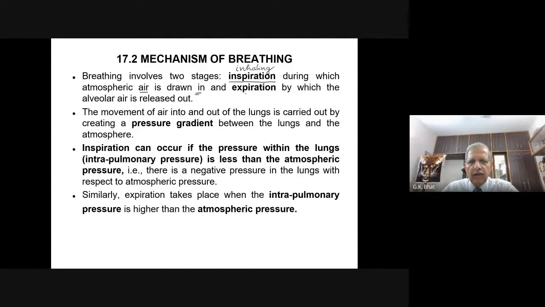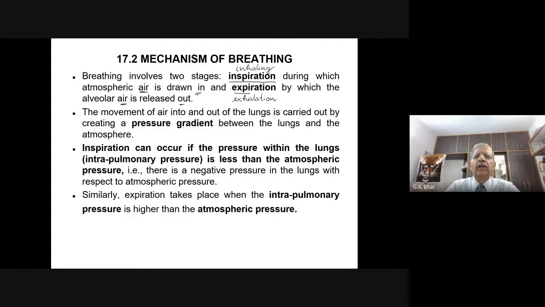Expiration is also known as exhalation or exhaling, by which alveolar air is released out. So atmospheric air is taken in and alveolar air is released out.